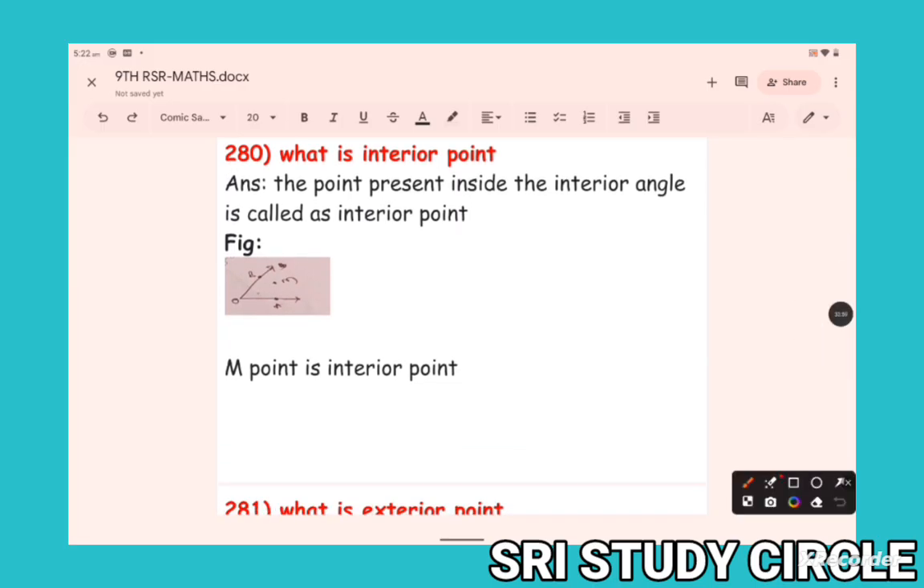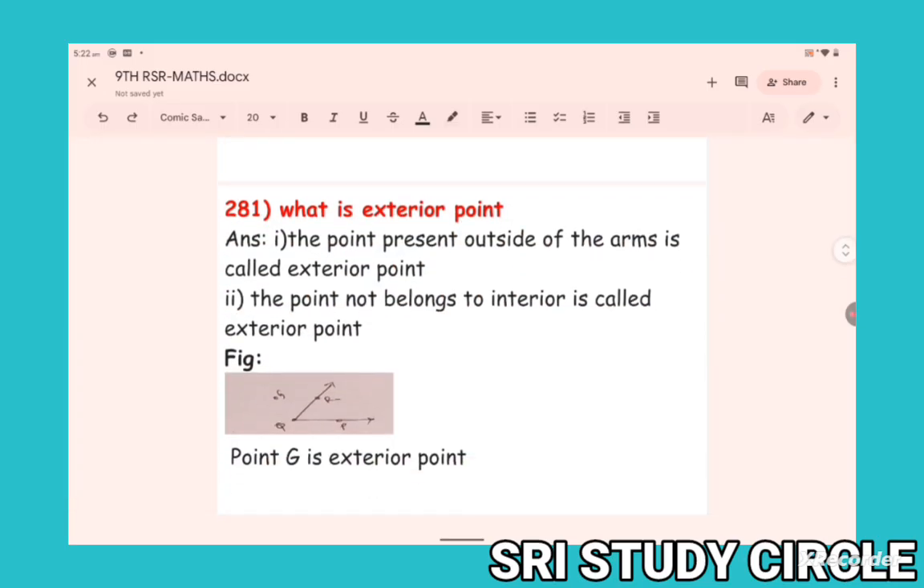What is an interior point? The point present inside the interior of the angle is called an interior point. What is here? M. Inside the angle. What is an exterior point? The point present outside the angle, outside the two arms, is called an exterior point. It does not belong to the interior. So here G is known as an exterior point.